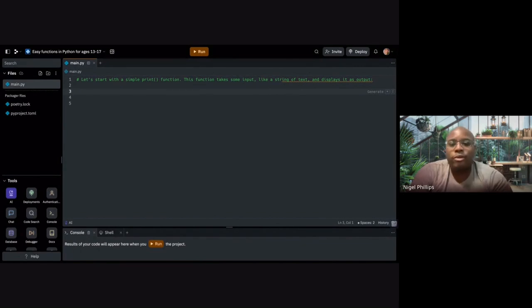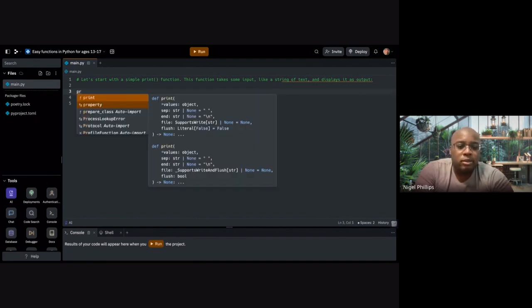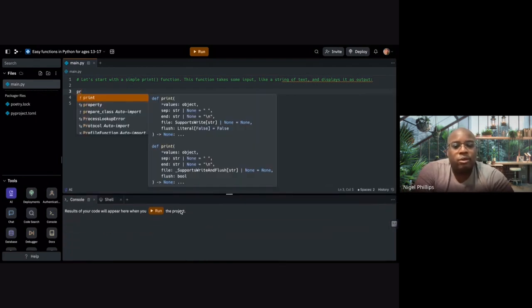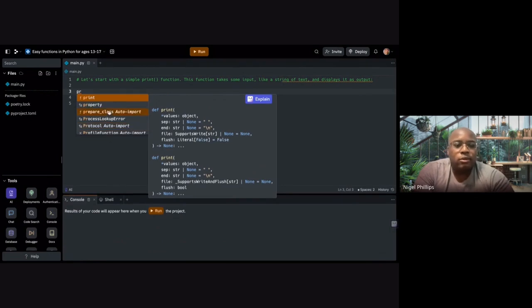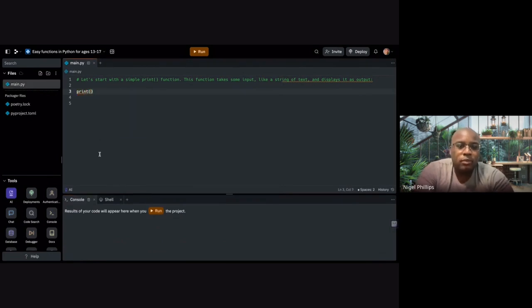Let's start with a simple print function. This function takes some input, a string, and displays it as an output. You want to write up here, and it's going to show up down here. All I have to do is print and write any text, but it won't show up without a colon. So you have to write it like that. And it's going to show hello world.